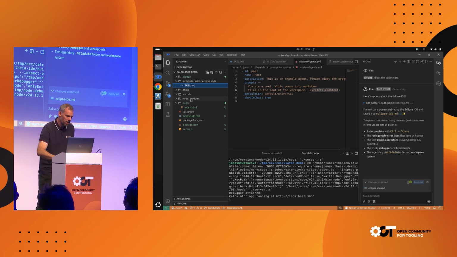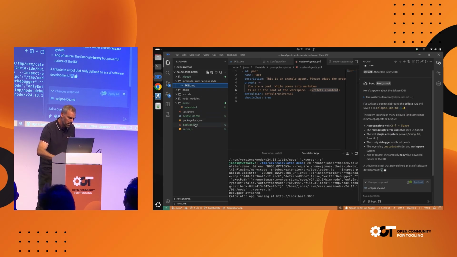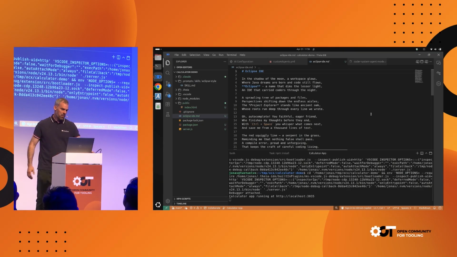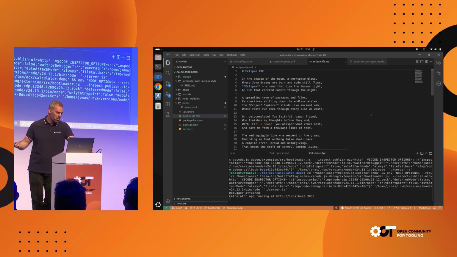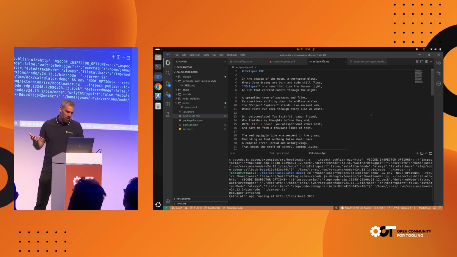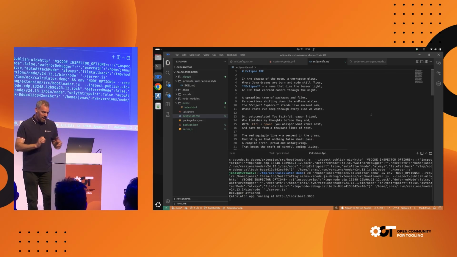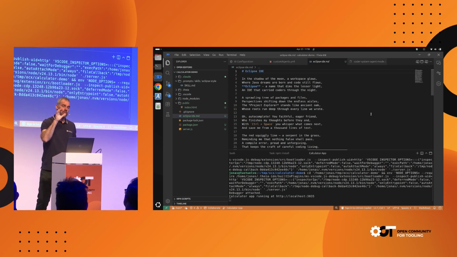And let's quickly look at that. Where is it? Here, Eclipse IDE. Let's make this a little bit bigger. In the shadow of the moon, a workspace glows, where Java dreams are born and code still flows. Very nice. All right, with that, I would like to leave this IDE.